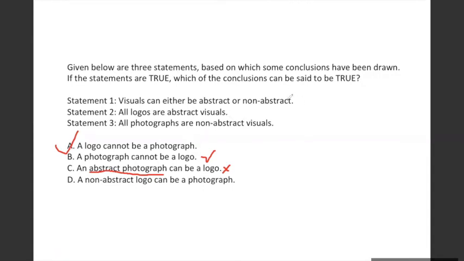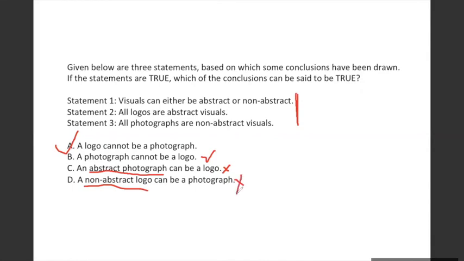Is anything given here about what is an abstract photograph? No. Because it's not given here, we will say it's wrong. Okay. A non-abstract logo cannot be a photograph. Same principle, because you are not given any information about non-abstract logo. यहाँ पे कुछ भी नहीं दिया है. That's where we consider it false.